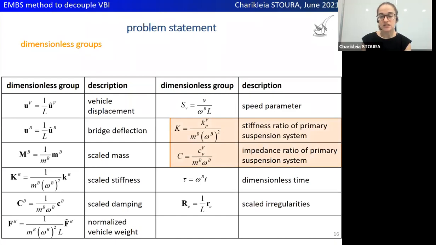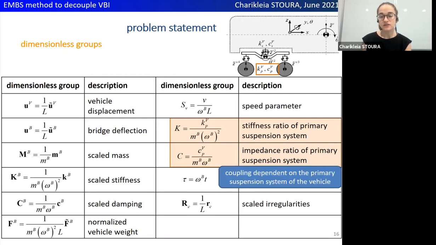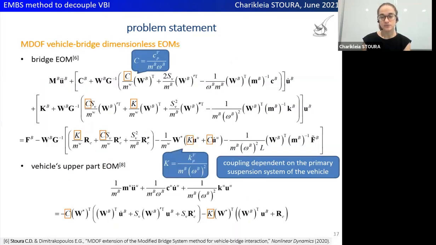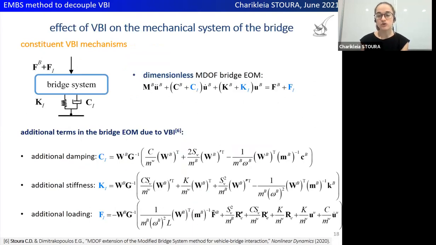Among these parameters, the stiffness and impedance ratio of the vehicle with respect to the bridge appear. The impedance ratio refers to the ratio of the vehicle's damping to the bridge's mechanical impedance. Also note that both parameters depend on the vehicle's primary suspension system, indicating its decisive role in the coupling between vehicles and bridges. The equations of motion of the vehicle and the bridge can now be written in dimensionless terms. Focusing on the equation of motion of the bridge, we derive some important conclusions regarding the effects of traversing vehicles on the dynamic behavior of the bridge.